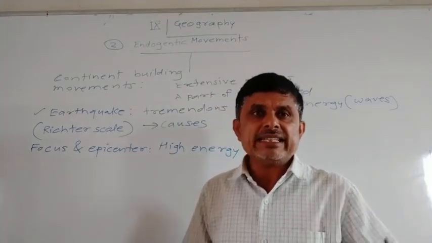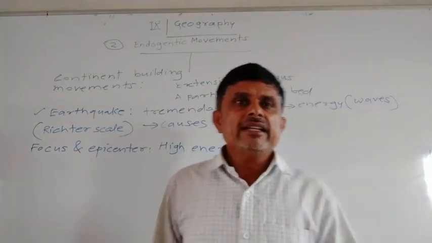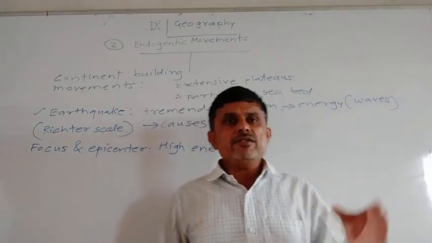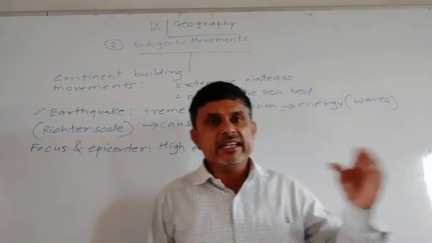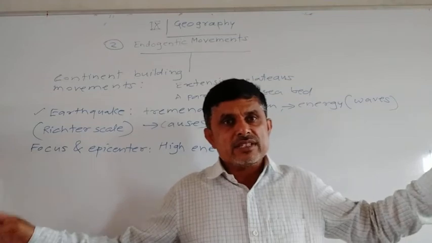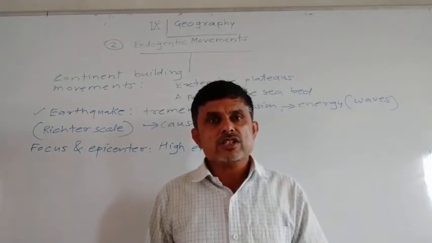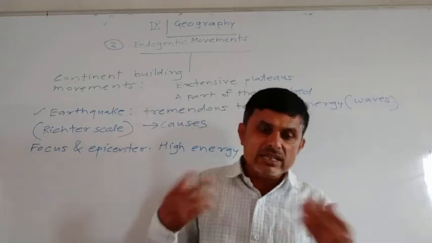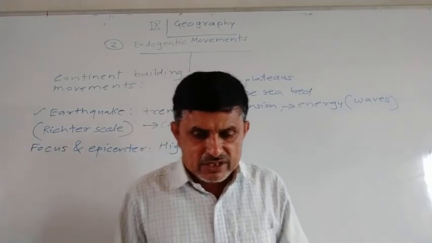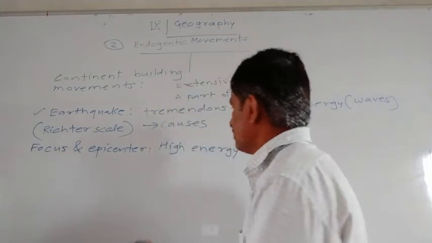Energy waves scatter in all directions. They do not move in discipline. Energy waves move helter-skelter here and there. Energy waves scatter in all directions: east, west, north, south, southeast, northwest, northeast. So the place on the earth's surface where these energy waves reach first is called the epicenter.